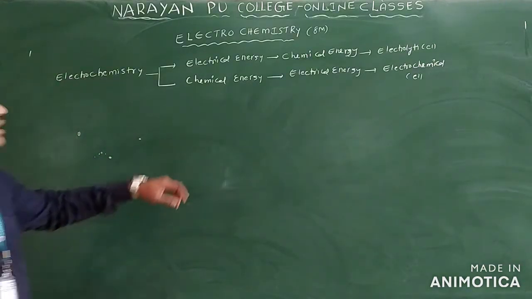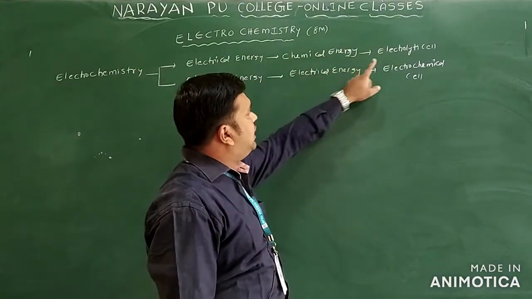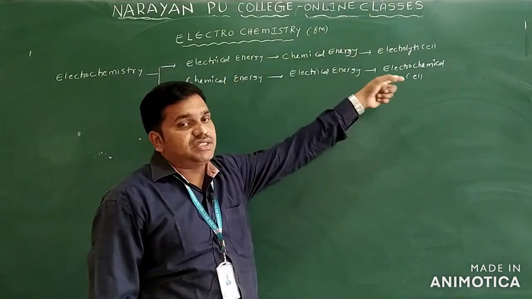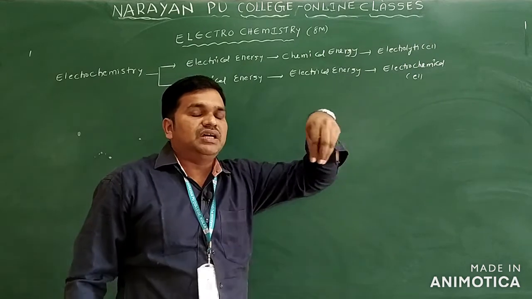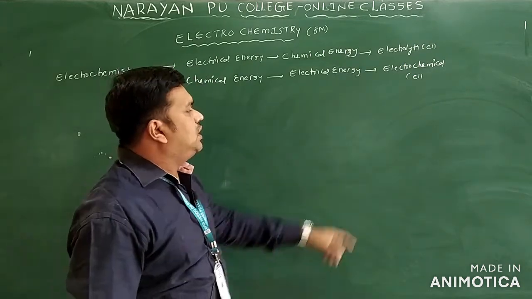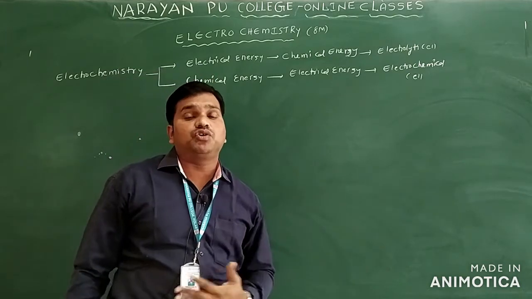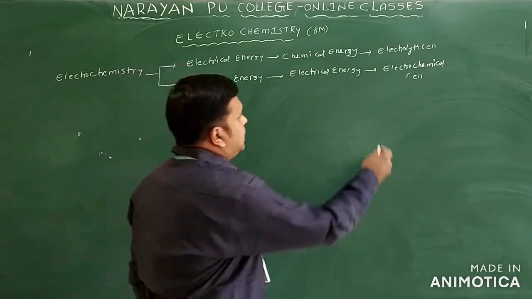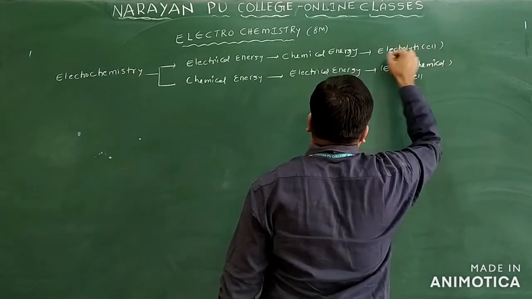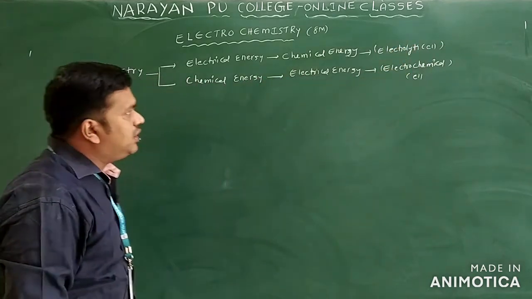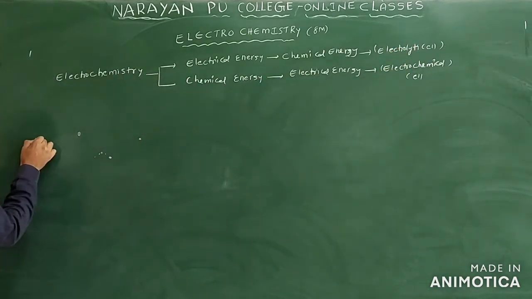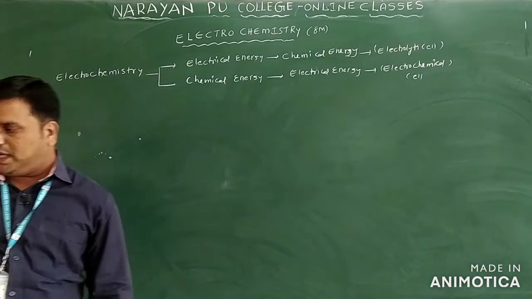As I already told you, in an electrolytic cell, electrical energy is converted into chemical energy, meaning by using electrical energy we can carry out a chemical reaction. In an electrochemical cell, by using chemical energy we produce electricity. That is the process that takes place in the electrolytic cell and the electrochemical cell. Mainly, this is what we discuss in electrochemistry.